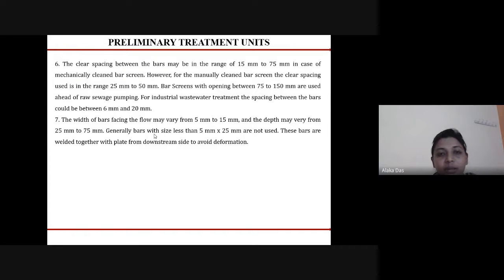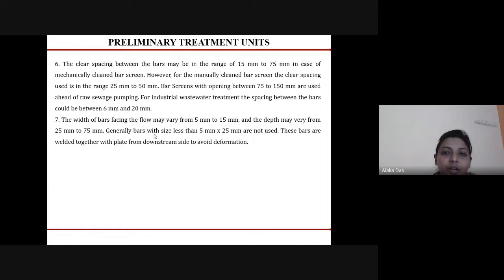The clear spacing between the bars may be in the range of 15 mm to 75 mm in the case of the mechanically cleaned bar screen. However, for the manually cleaned bar screen, the clear spacing used is in the range of 25 to 50 mm, and bar screens with openings between 75 to 150 mm are used ahead of the raw sewage pumping.